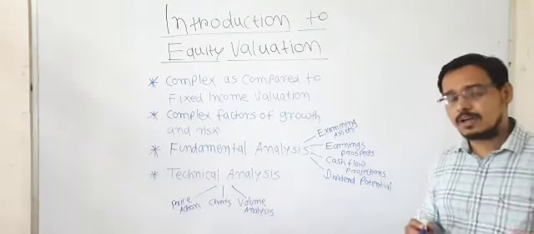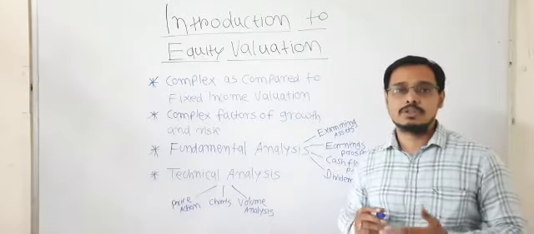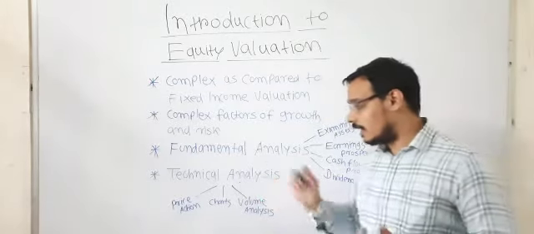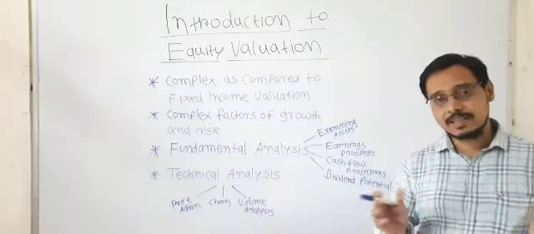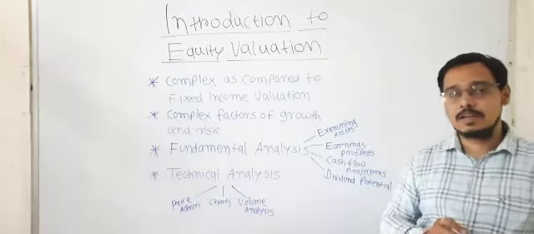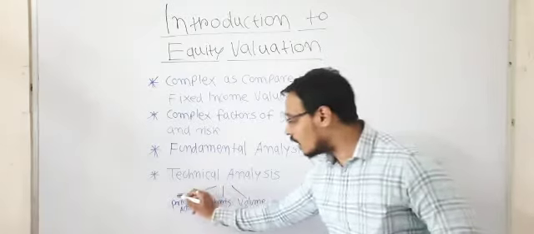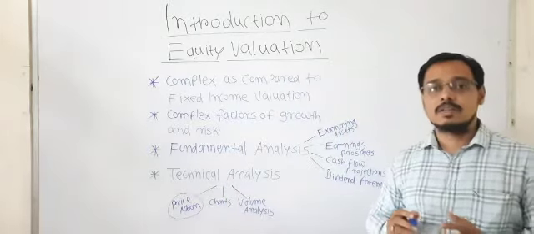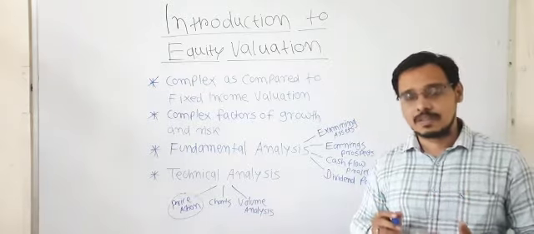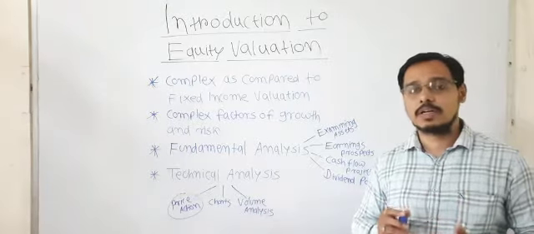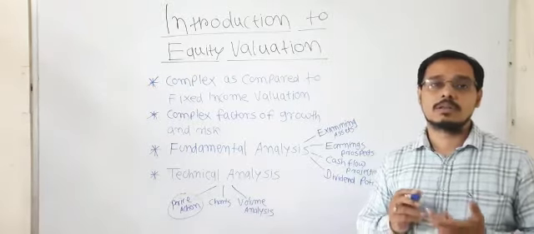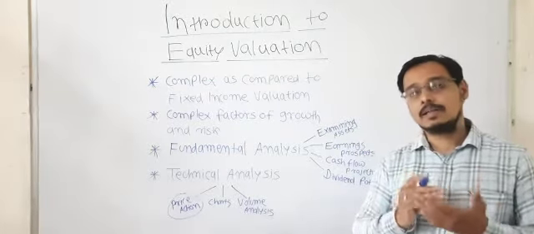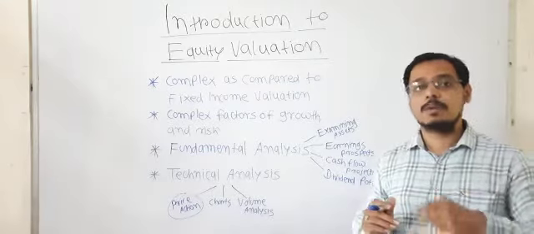In the same way, another type by which you can value equity is technical analysis. In technical analysis, everything revolves around price action. The historical prices of a stock or share are plotted on graphs of different types, and those graphs have different time frames.